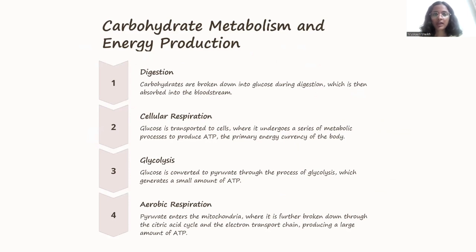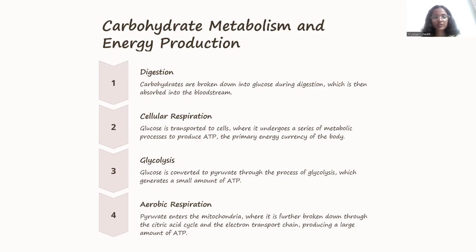Carbohydrate metabolism and energy production. Digestion. Carbohydrates are broken down into glucose during digestion, which is then absorbed into the bloodstream. Cellular respiration is the second step. Glucose is transported to cells where it undergoes a series of metabolic processes to produce ATP, the primary energy currency of the body. Glycolysis. Glucose is converted to pyruvate through the process of glycolysis, which generates a small amount of